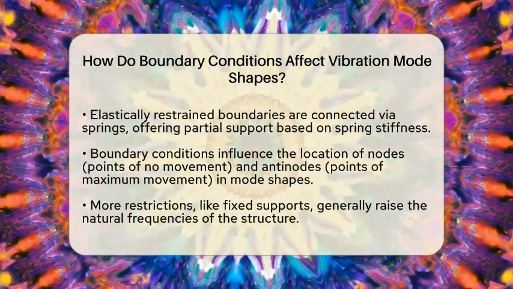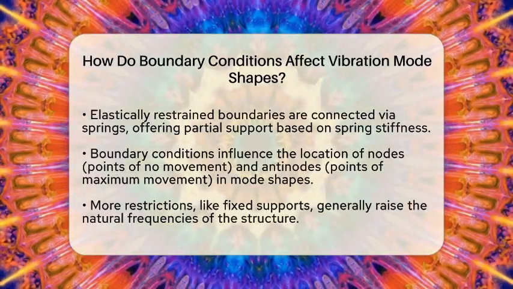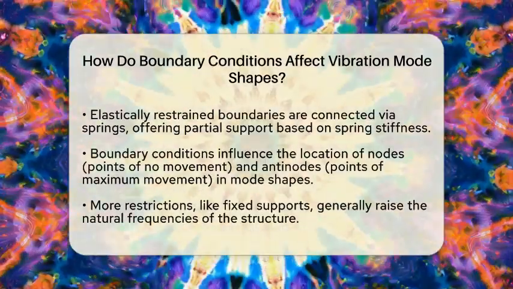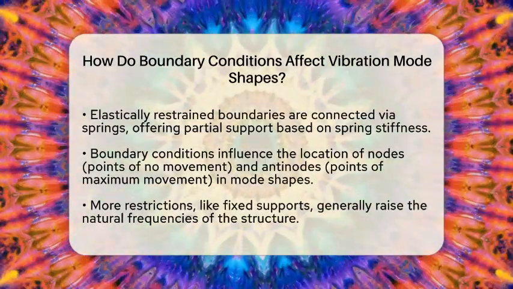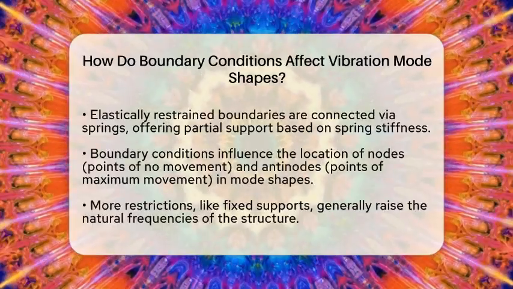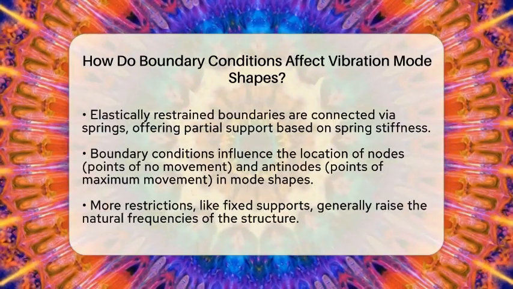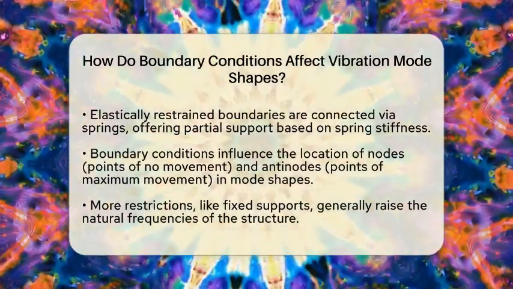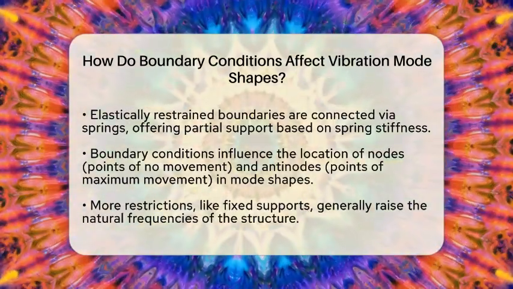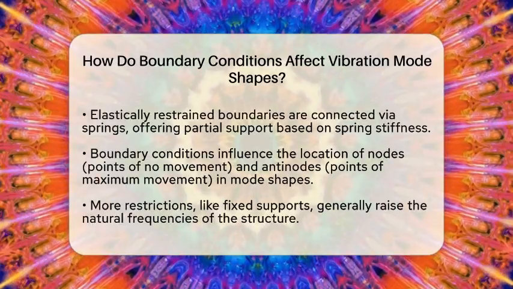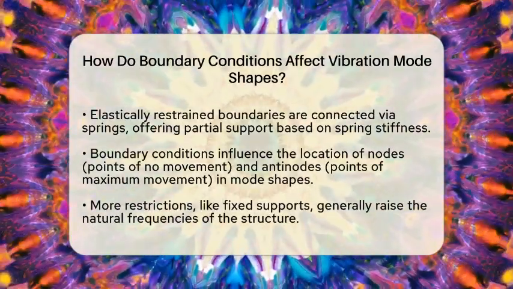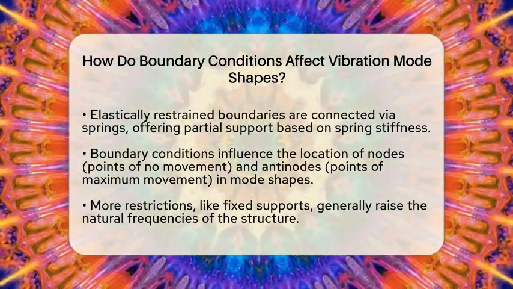For example, a beam fixed at both ends will have nodes at those ends, but a free end allows movement, changing the pattern. Boundary conditions also influence the natural frequencies. More restrictions, like fixed ends, tend to increase these frequencies because they make the structure stiffer. Less constrained boundaries, like free ends, usually lower the frequencies.